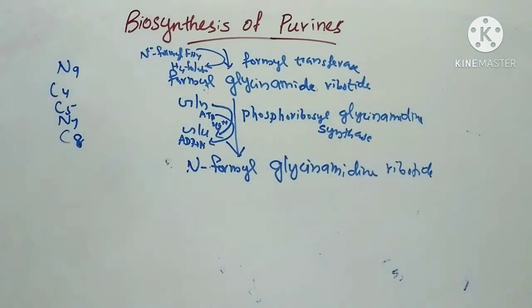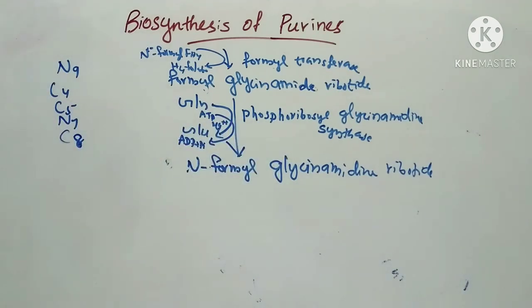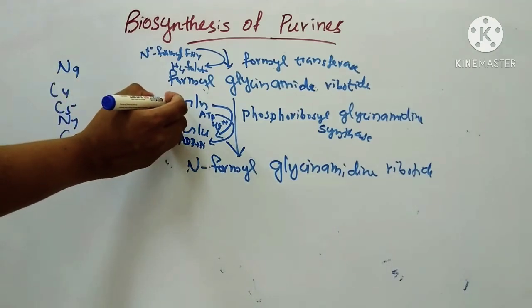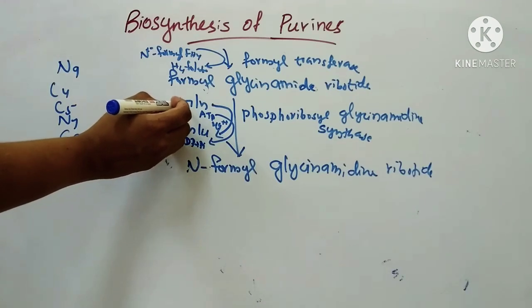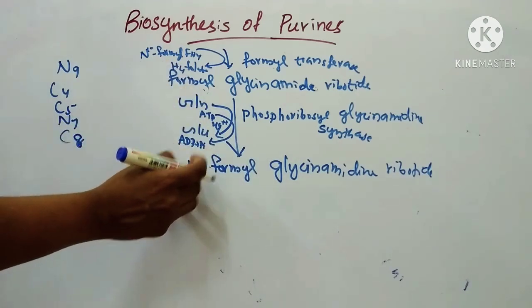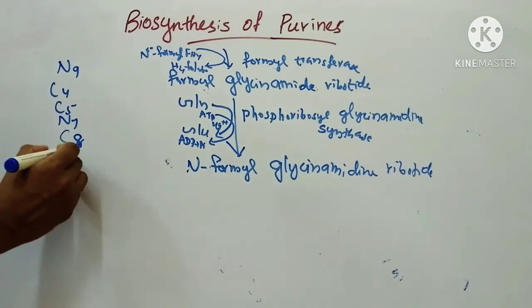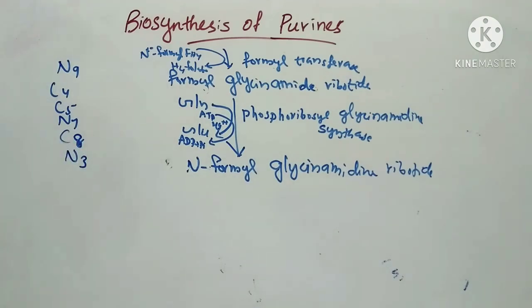So next step is formation of N4-methyl glycinamide ribotide, also called 5-phosphoribosyl N4-methyl glycinamide. Another amide group of glutamine is transferred to the 4-methyl glycinamide ribotide to form N4-methyl glycinamide ribotide. The enzyme phosphoribosyl glycinamide synthase catalyzes the reaction, and ATP provides the energy here. The reaction contributes N3 of the purine ring. Here N3.